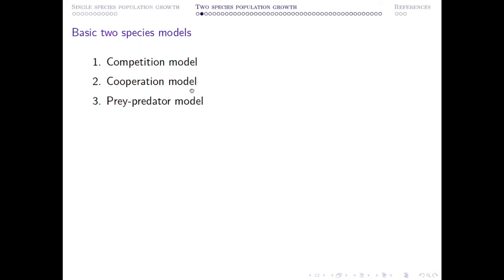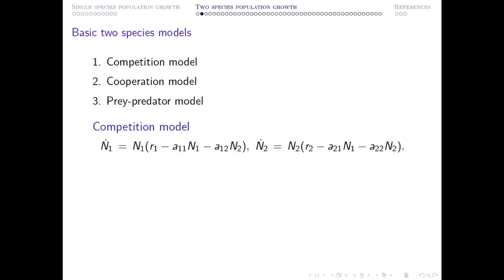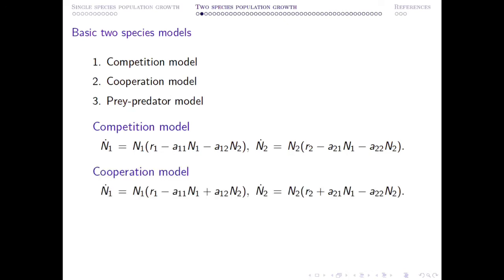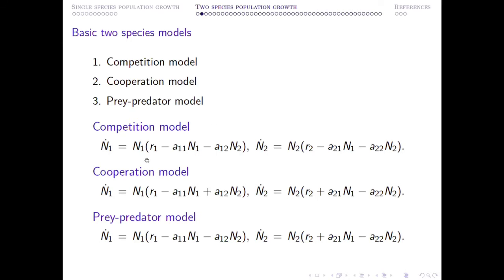So these are three standard models, and I'll just pick up some of them to give you more insight. These are the competition model, cooperation model, and prey-predator model. In case of the competition model, these are all Lotka-Volterra models which are written here. These are the simplest mathematical models which were introduced by Lotka and Volterra. This is the competition model, this is the cooperative model, and this is the prey-predator model.